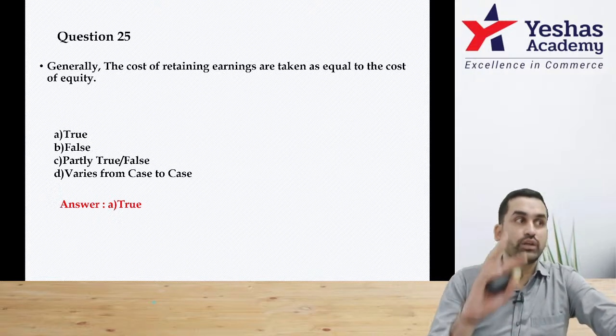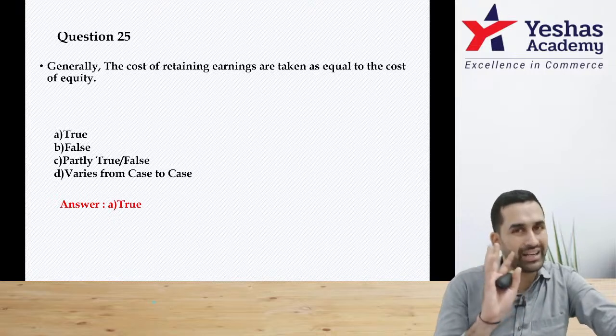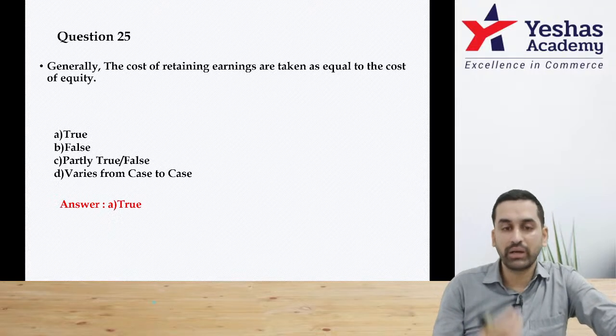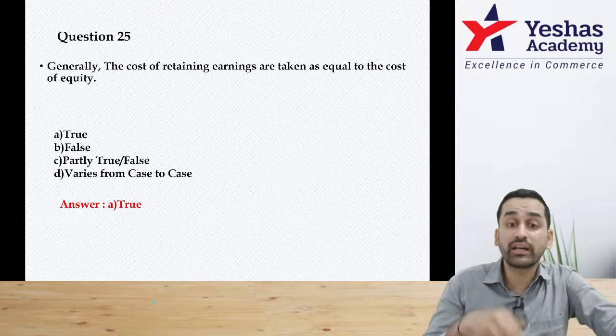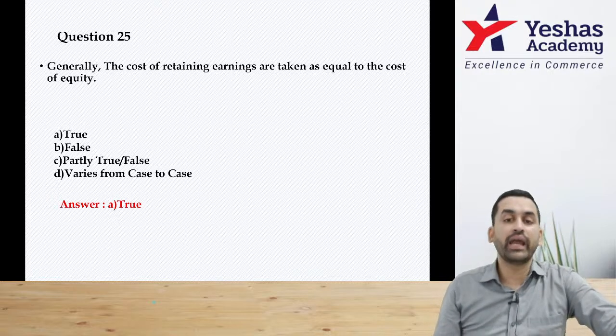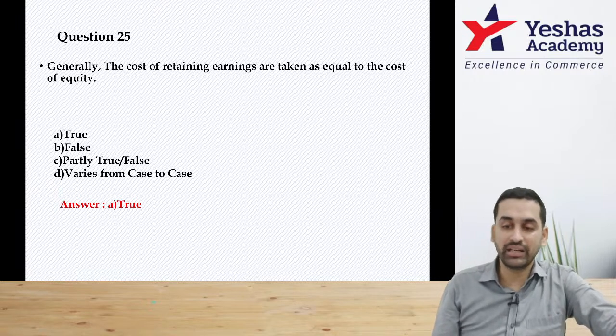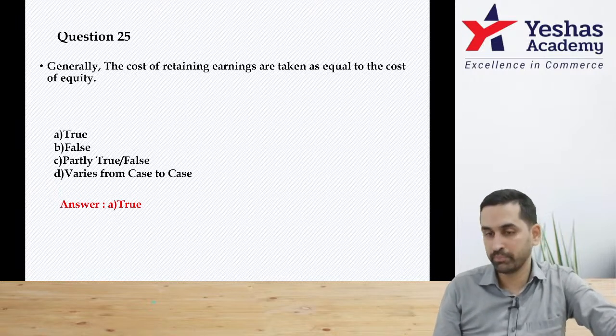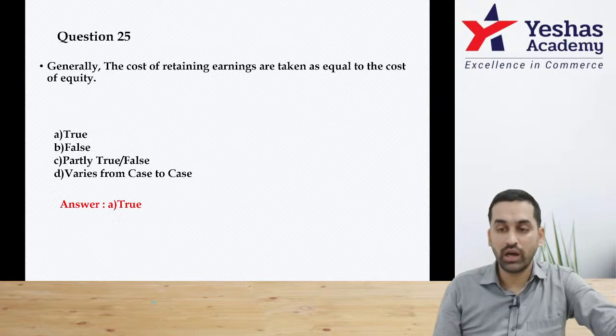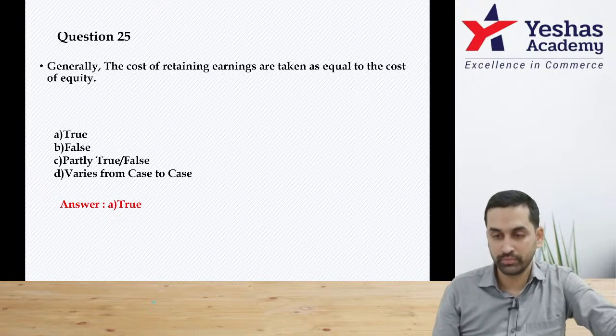If there is flotation cost, if MPS is given, correct, your points are valid. But read the question properly. They said generally. Can I take Kr, cost of retained earnings, equal to Ke? Generally, I can take, there is no problem. But is it always true? Answer is no, it's not always true.